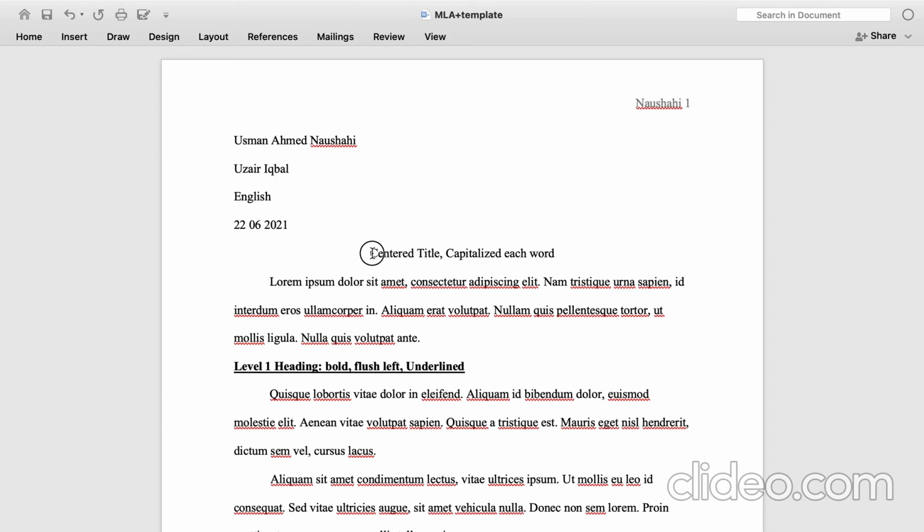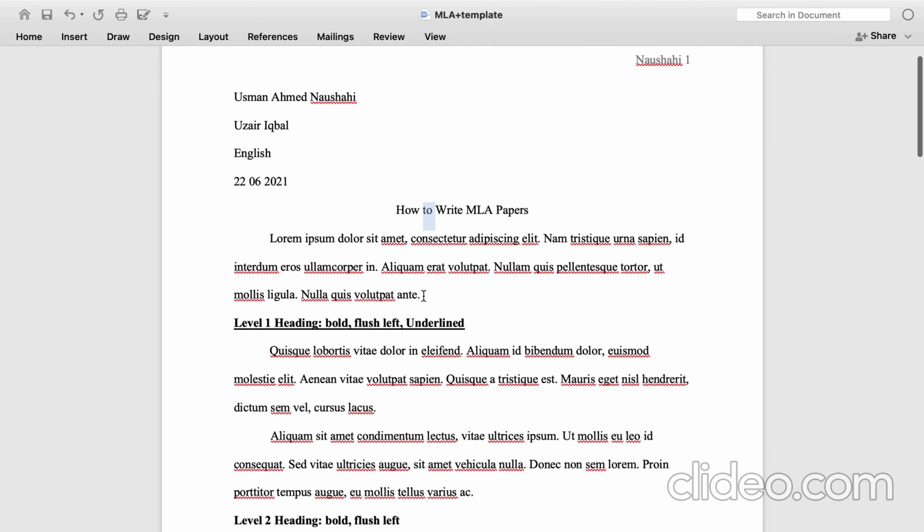Okay, so now what you have to do is write the title. The title should be centered and each word of the title should be capitalized. For instance, let us say our assignment topic is how to write MLA paper. As you can see, each word is capitalized except the word "to", which is usually not kept capitalized because it's not a good approach.